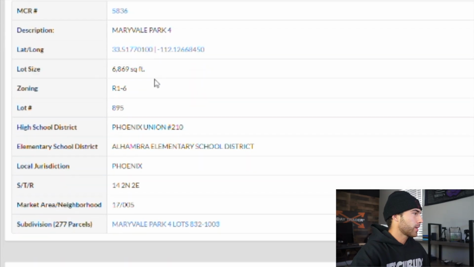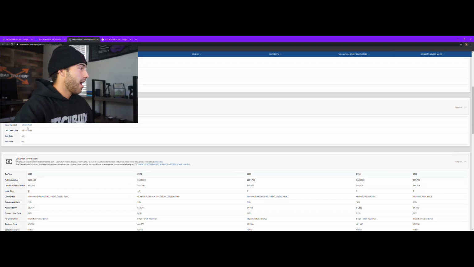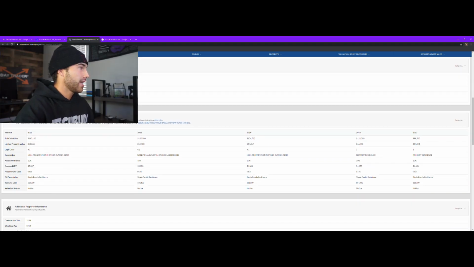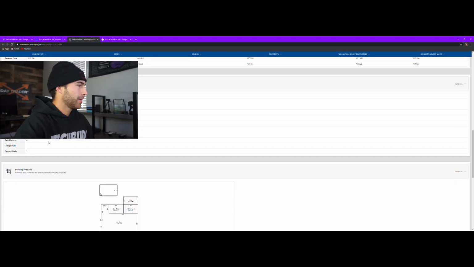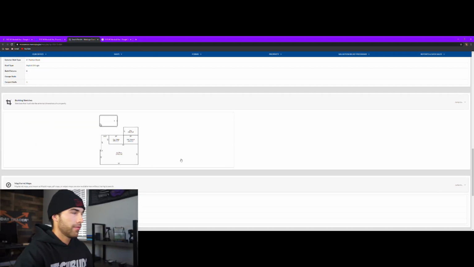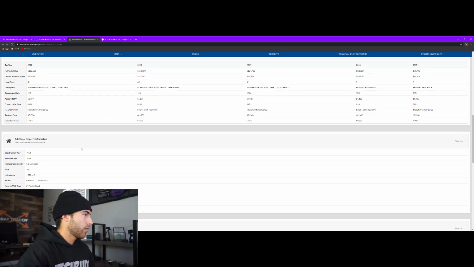And right here, guys, this brings up the property, tells us how big the lot size is, almost 7,000 square feet, which is a pretty big lot size. It gives us the owner's information. It gives us when the last deed was written, or when it was documented, which was almost 2 years ago here. So we'll look into that a little bit later, but it's really cool. It even gives you a little floor plan of the actual house as well.